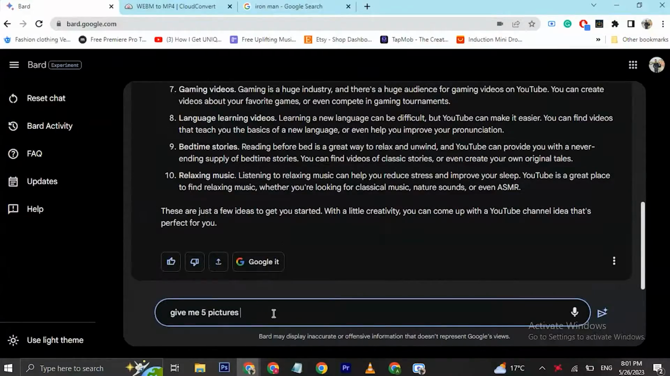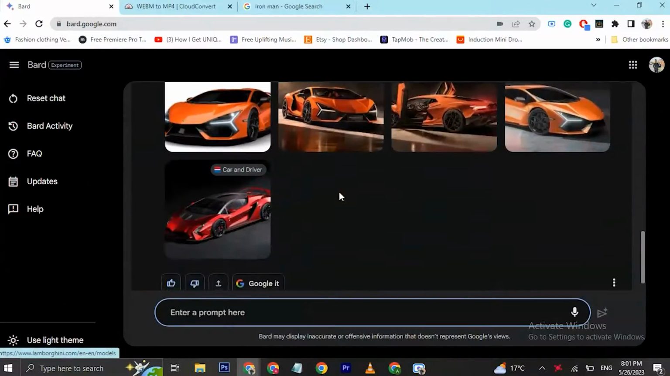I always wanted to get a response with images from ChatGPT, but I couldn't because it doesn't come with the free version of ChatGPT. But guess what? Bard AI can do it for free. So let's search it here. Give me 5 images of Lamborghini, because Lamborghini is my favorite car. And here it gave me 5 Lamborghinis, and surprisingly with the sources of those Lamborghini pictures.